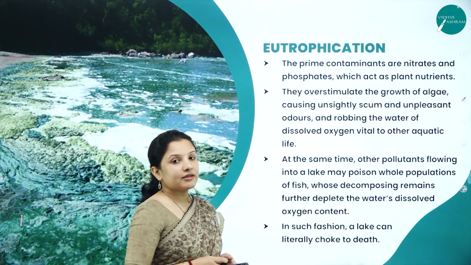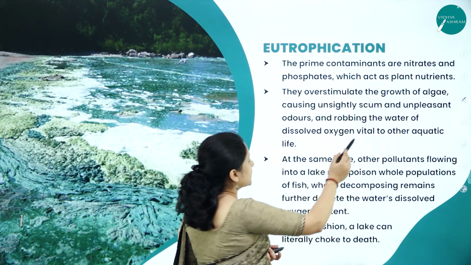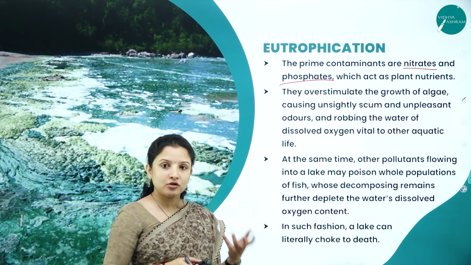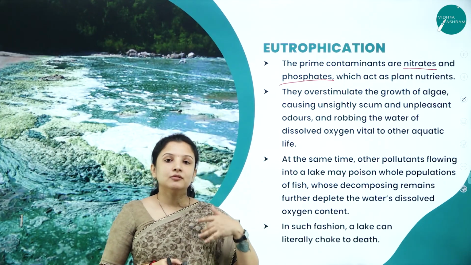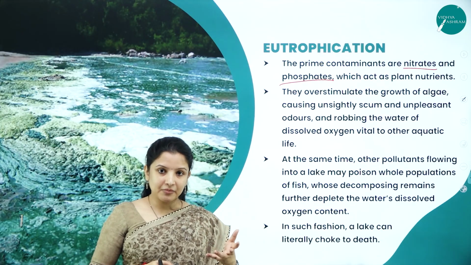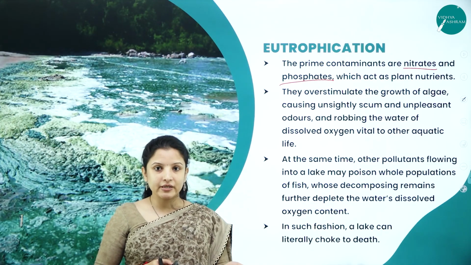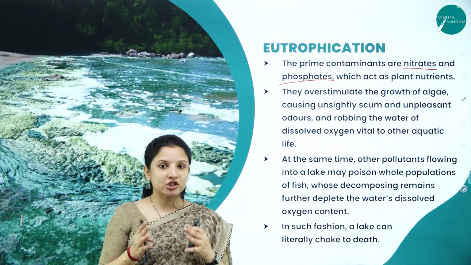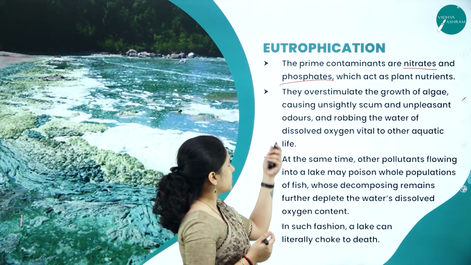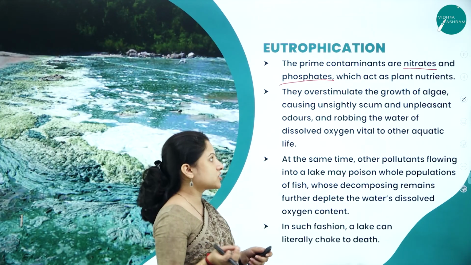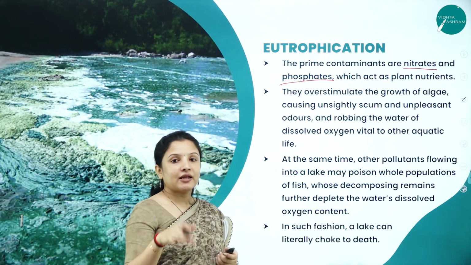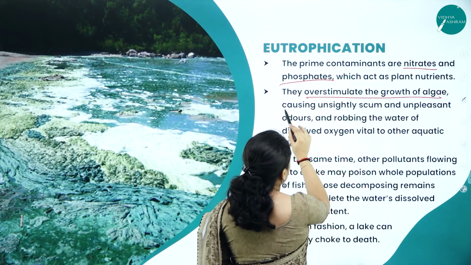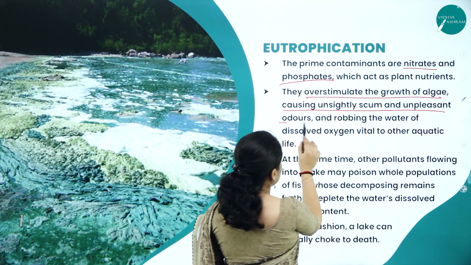So the prime contaminants in the case of eutrophication are nitrates and phosphates. We have already learnt about it, right? These are among the best plant nutrients, so the plant number will increase. If the plant number increases, the animal number will also increase. When these both die, they will add to the silt and sediment deposition in the lake, therefore leading to eutrophication. Nitrates and phosphates overstimulate the growth of algae, causing unsightly scum and unpleasant odors in the lakes.